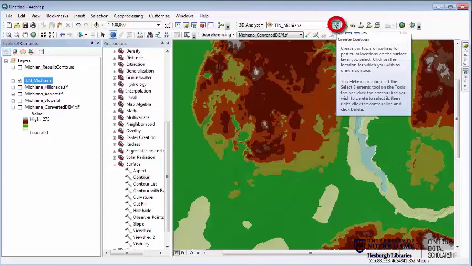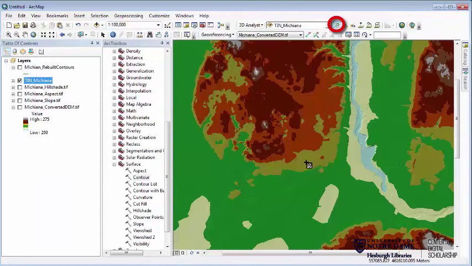The first one, what it's going to do is it's going to create a single contour that shows me everything that's at that same elevation. So if I click, sometimes it's hard to hit a good spot. If I click right there, it's now showing me everything that's at that exact same elevation.